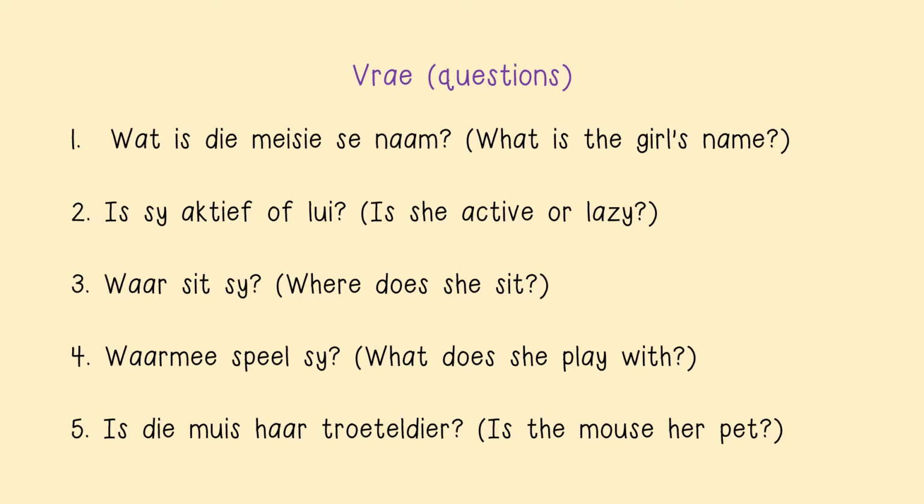Is she active or lazy? Number 3. Waar sit sy? Where does she sit? Number 4. Waarmee speel sy? What does she play with? Number 5. Is die meis haar troeteldier? Is the mouse her pet?